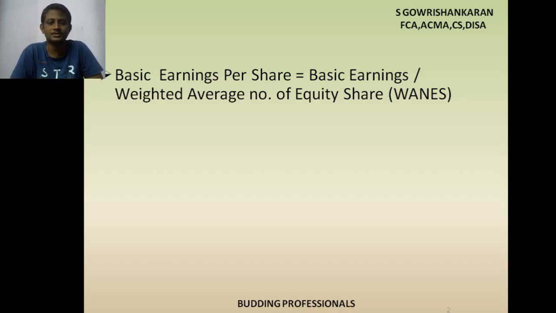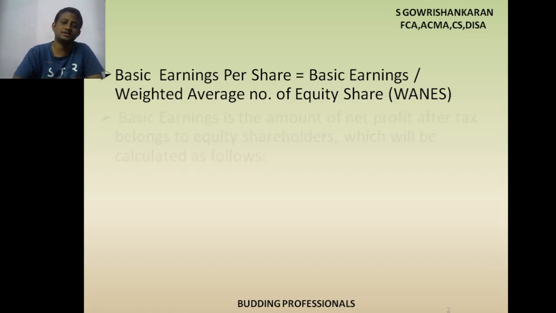Fine, because preference shareholders always have advantages over dividend. So we have to pay fixed dividend. In case of cumulative preference shares, we need to pay the fixed dividend. Correct. So basic earnings means earnings available to equity shareholders. That earnings will be arrived at after adjusting all the expenses, even interest. Interest is also one of the expenses.